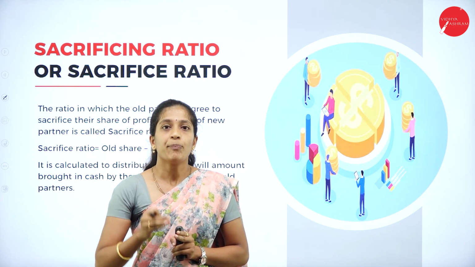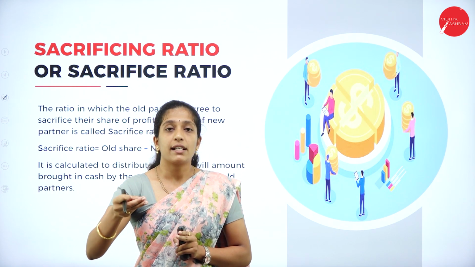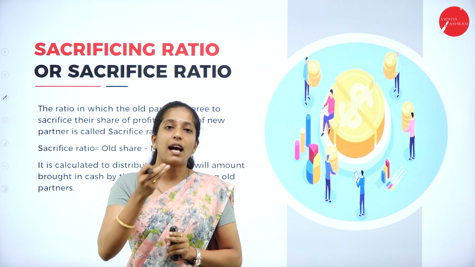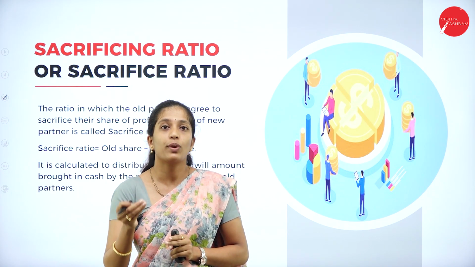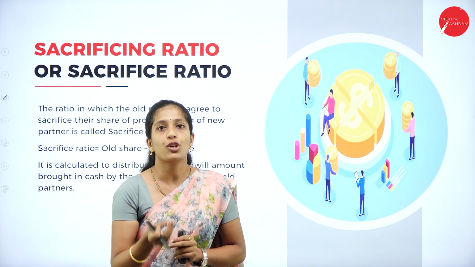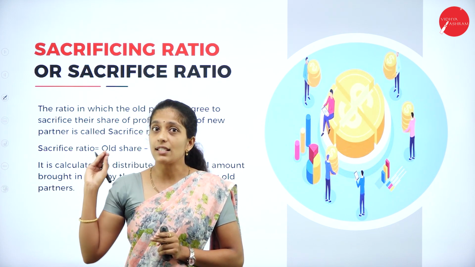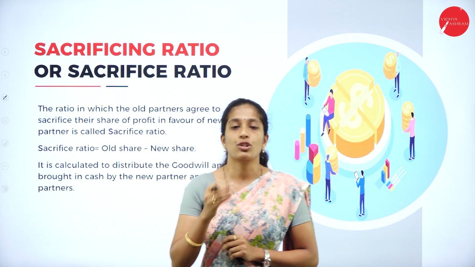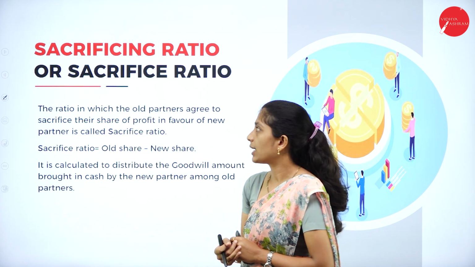In the same way, when the new partner enters, he brings a certain amount as goodwill, and that goodwill has to be compensated to the old partners. Upon which ratio are we going to compensate? In the sacrifice ratio. So we have to calculate the sacrifice ratio during admission of a partner.